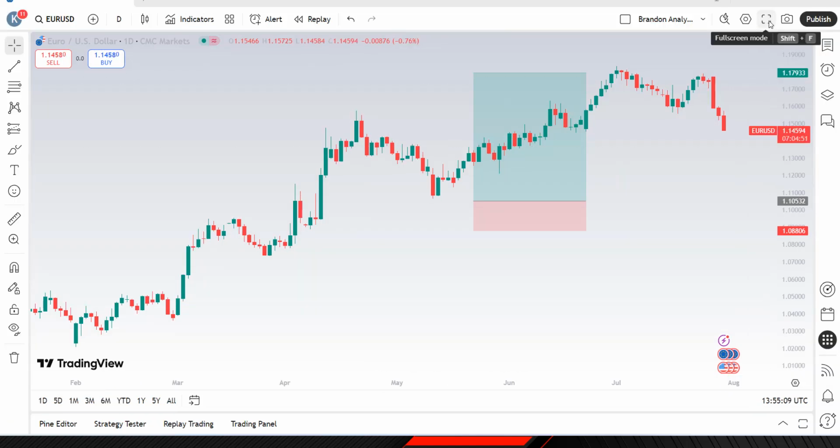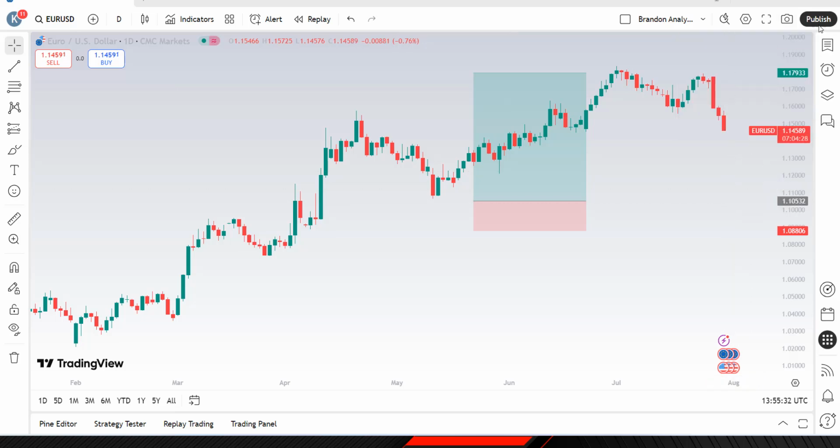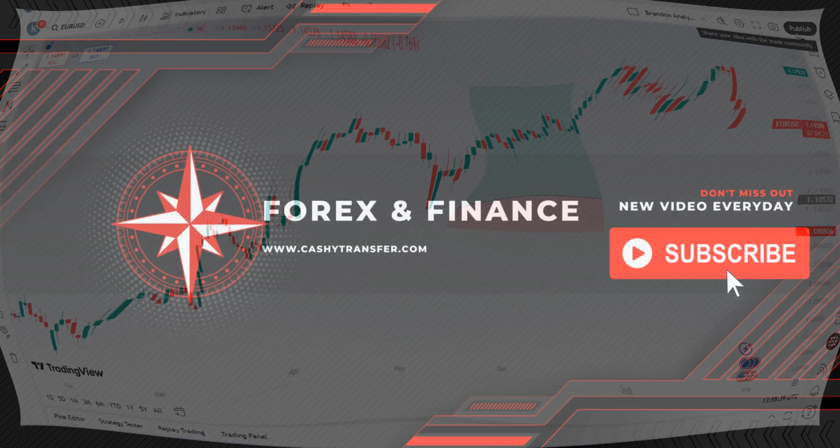And next, after the full screen mode, we have our screenshot icon, which allows us to take a snapshot which can be downloaded as an image, copied to share with our various community, or shared as a link depending on what you want. And last, at the top of my TradingView, we have our publish icon, which allows you to publish it to your community on my TradingView.